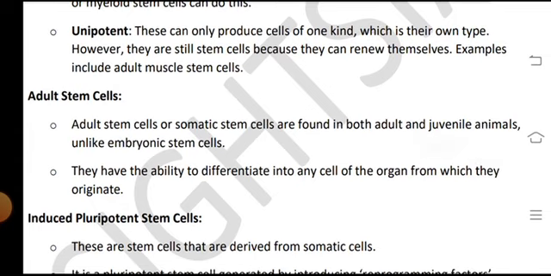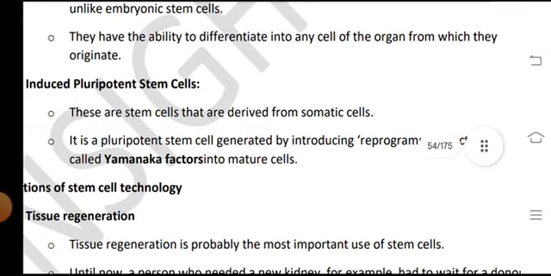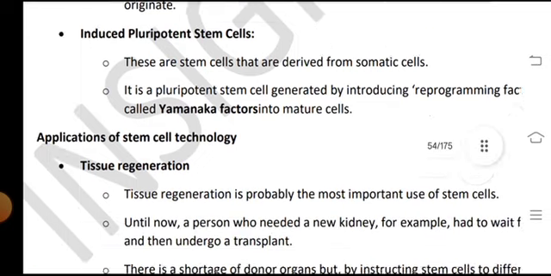Adult stem cells, or somatic stem cells, are found in both adults and juvenile animals. Unlike embryonic stem cells, they do not have the ability to differentiate into any cell, only the cells of the organs from which they originated. Induced pluripotent stem cells are stem cells derived from somatic cells. They are generated by introducing programming factors called Yamanaka's factors into mature cells.